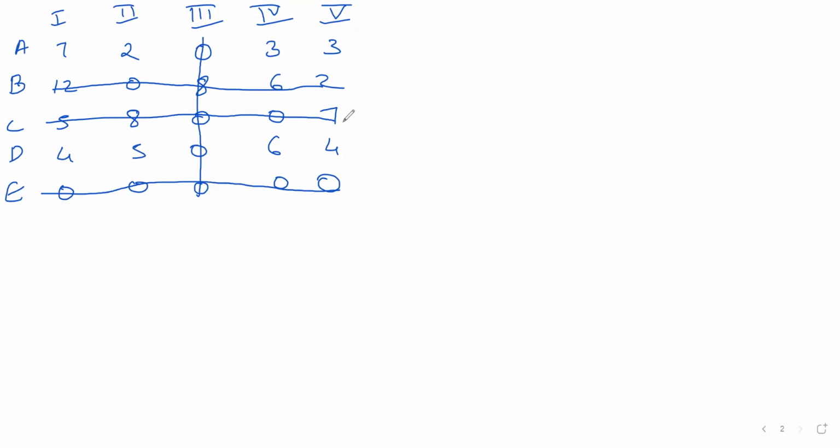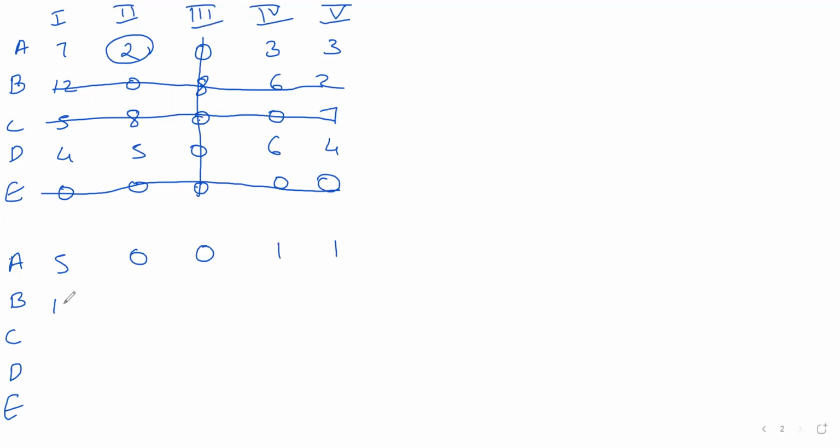So I will again mark the lowest value here, that is 2. And then again it will be A, B, C, D. See, the other procedure remains the same. Now it is 7. This 2 will be subtracted from all uncovered and it will be added on these points. So it will be 5, 0, 0, 1, 1.